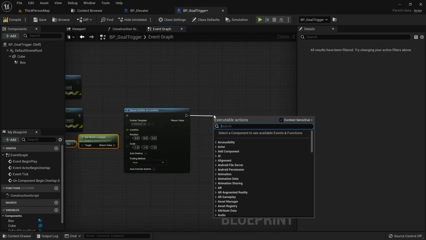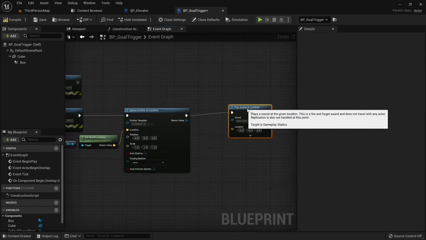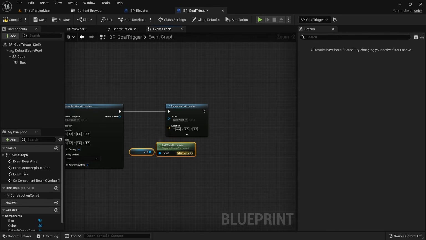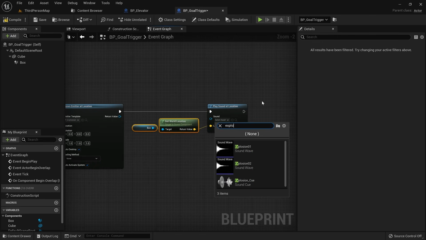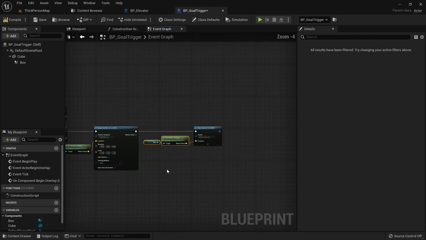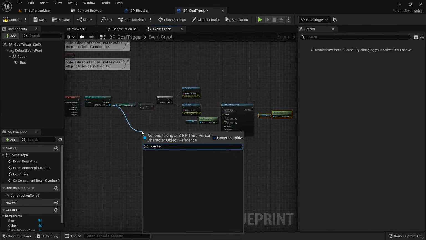We have this effect in our project files because we picked enable starter content when creating this project. We then also want to play a sound using the play sound at location node, and again use the location of the box. For the sound we then search for explosion Q. And as the last step, call destroy actor on the third person character.